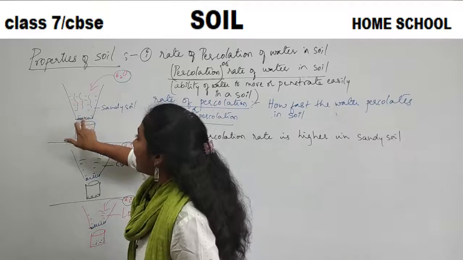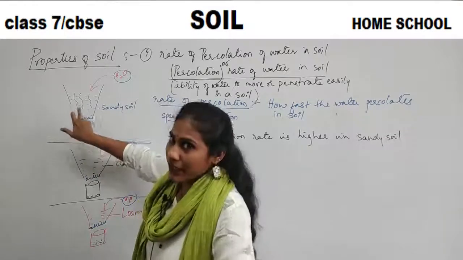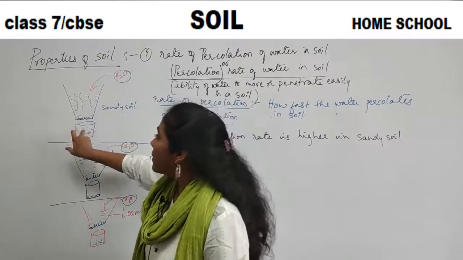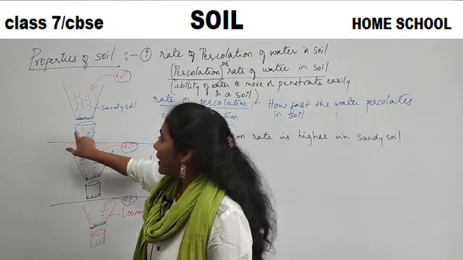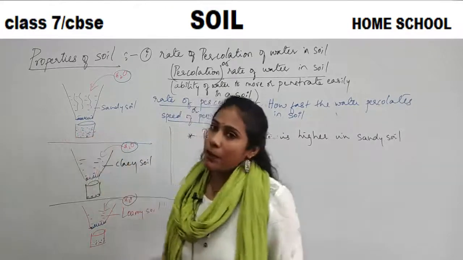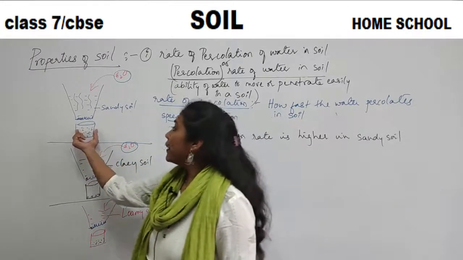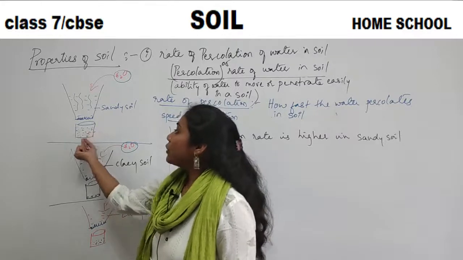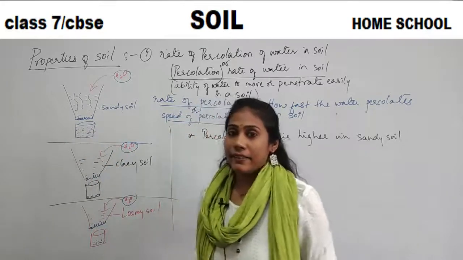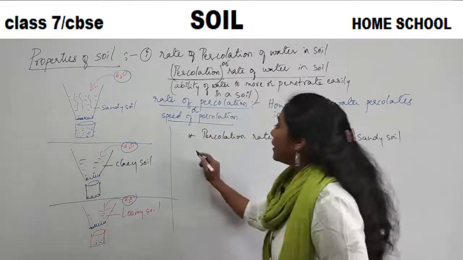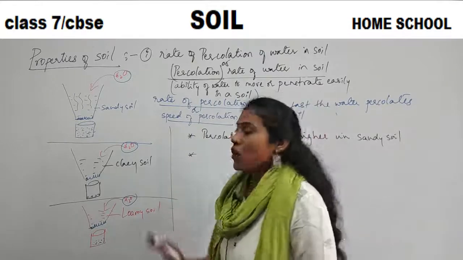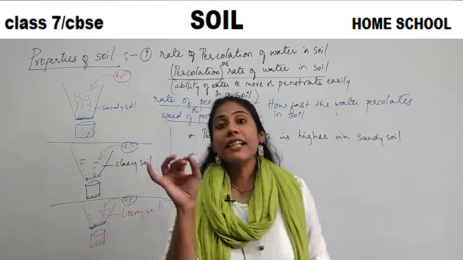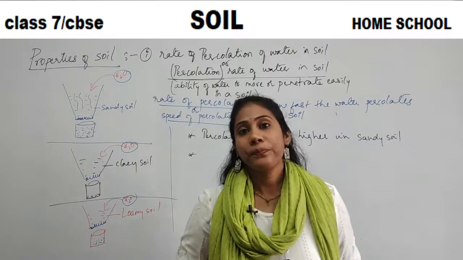That means it will penetrate or move into the soil, and from the soil it will get collected in this beaker that is kept at the bottom. That's why here you will find more water getting collected. Right?